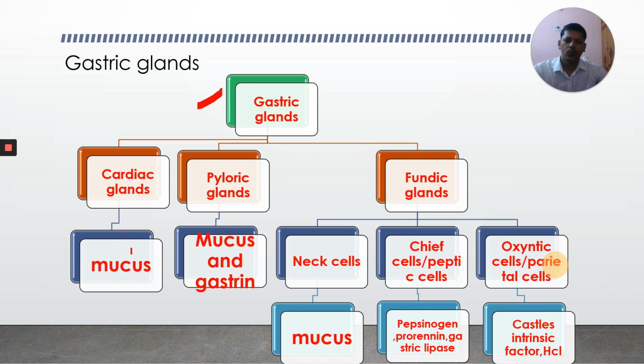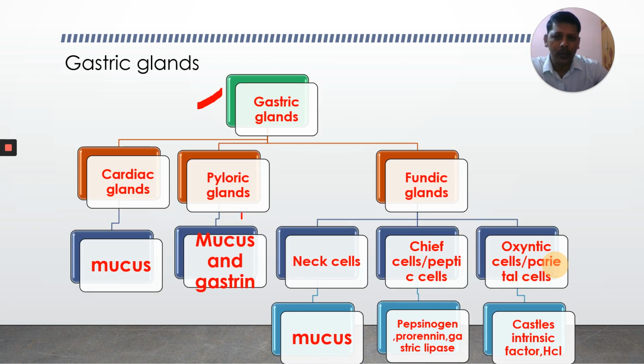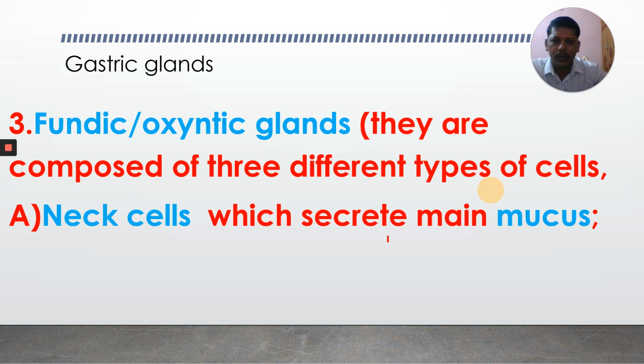Cardiac glands, what do they produce? They produce mucus for protection. Next, pyloric glands produce mucus and a hormone, gastrin. You will be learning more about this hormone at the end of this lesson. Next, fundic glands. Very, very important, this one, fundic glands. They consist of three types of cells.